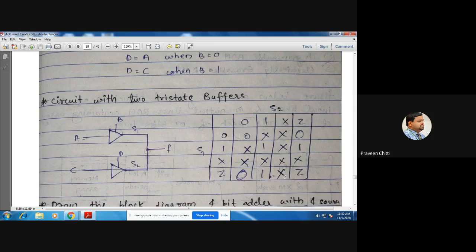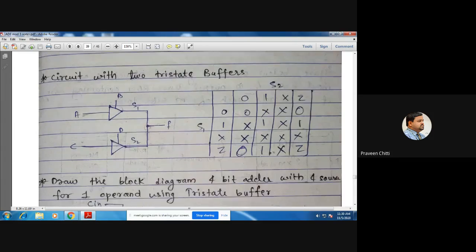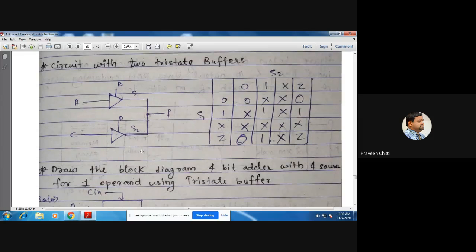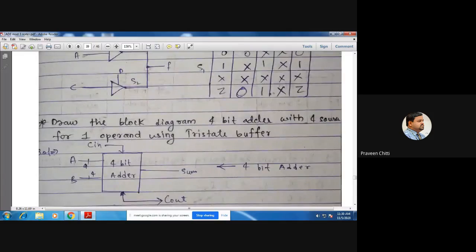Z and X is X, we don't know. And Z and Z will be Z. These are the different values that the output assumes when two tri-state buffers are connected to a common point. One example is shown here.